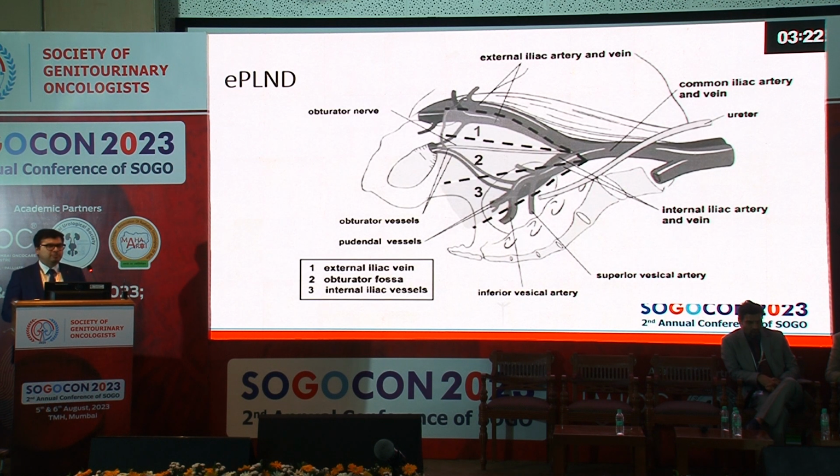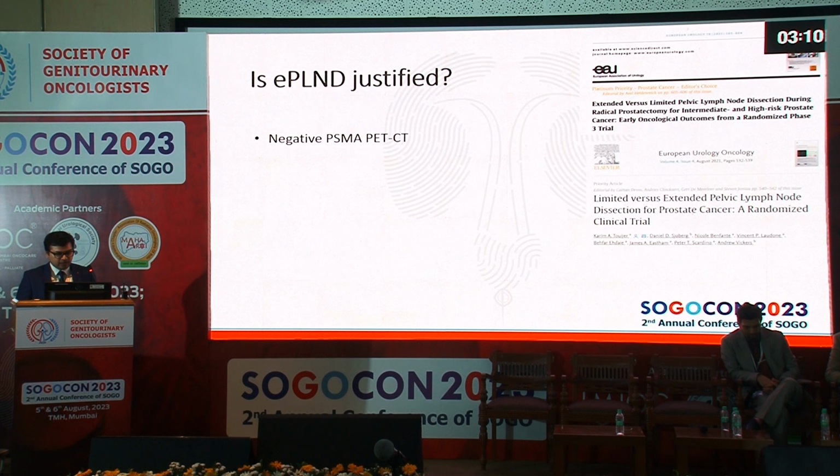The extended pelvic lymph node dissection that you should do should have the following boundaries: the external iliac vein laterally, the internal iliac vessels medially, and caudally up to the obturator nerves. So in the era of PSMA PET scans, is doing an extended pelvic lymph node dissection actually justified?